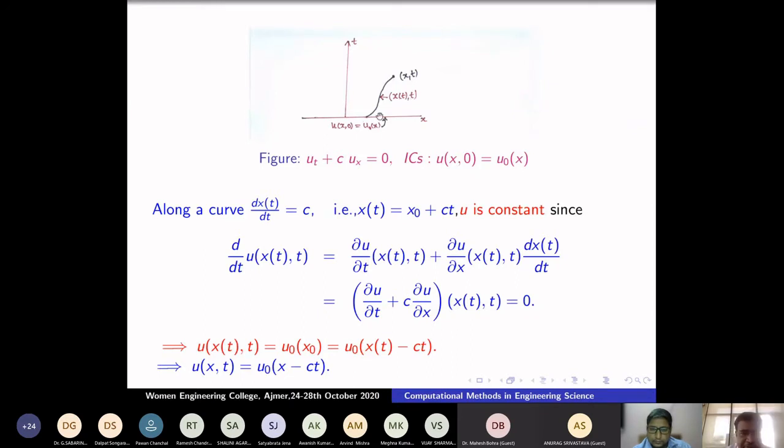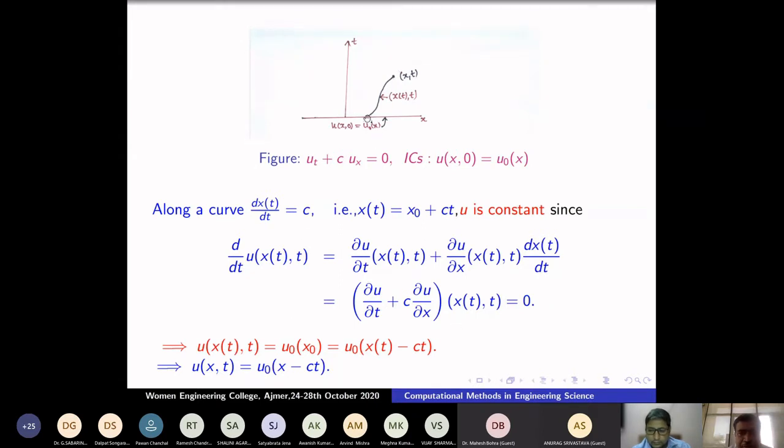Therefore, on that line, I am differentiating it. d by dt of u of x(t), t is del u by del t plus del u by del x times dx by dt. Suppose I choose the slope of this curve as c, then u is the solution of this PDE. So on this line, I can choose a straight line. Then if I choose dx by dt equal to c, then u is the solution of the problem.